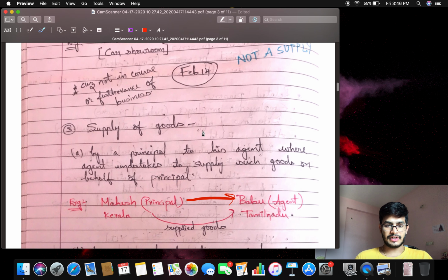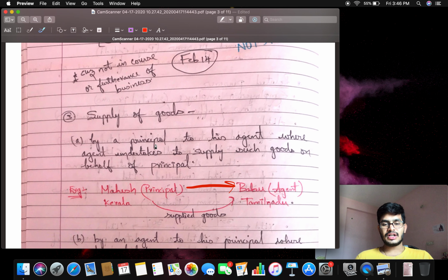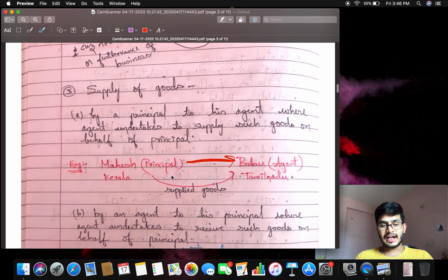The third one, what is the third one? The third one is nothing but supply of goods by a principal to his agent, where the agent undertakes to supply such goods on behalf of the principal. Let us take an example. What does it mean? There is a person called Mr. Mahesh. He is a principal, he is there in Kerala.